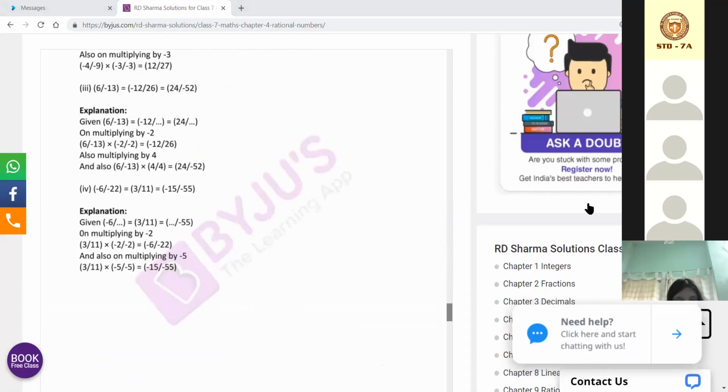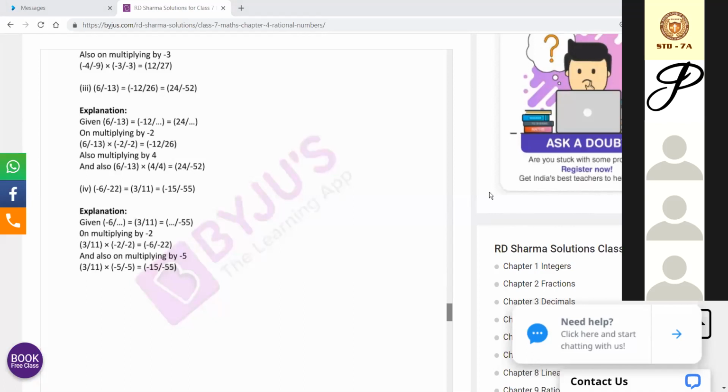Lamia, this is not your class. Lamia even says standard 2A. This is not your class. Please leave this class. Prince, now you have joined. I have made you absent. Let me update it, you joined at 12:40.